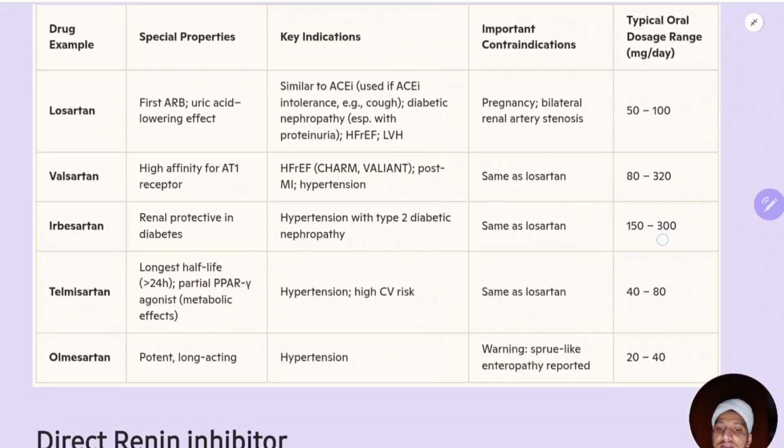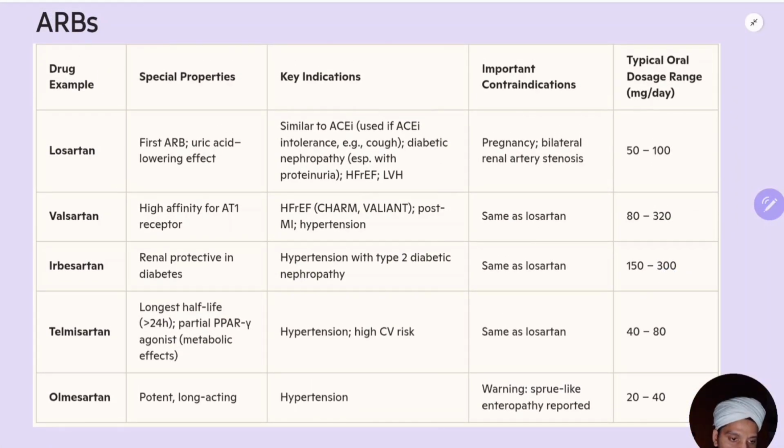Now coming to the ARBs. Wherever you see sartans, they are angiotensin receptor blockers. Sartans. Okay, remember this point.